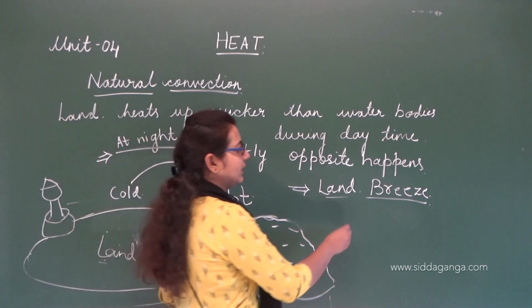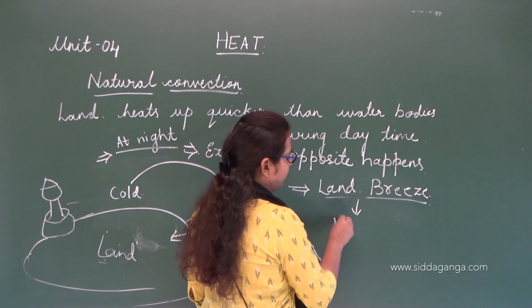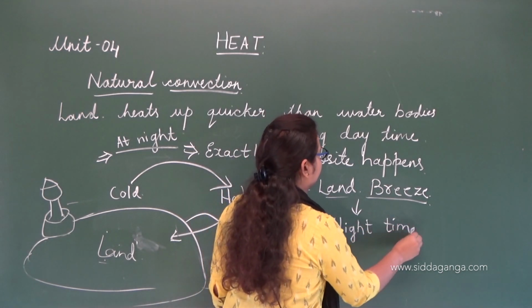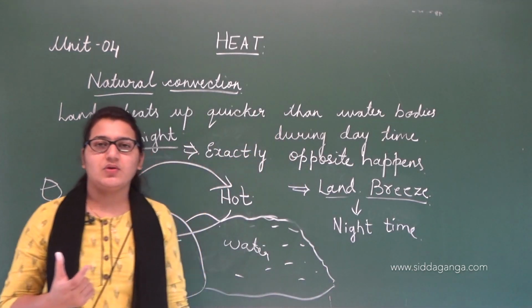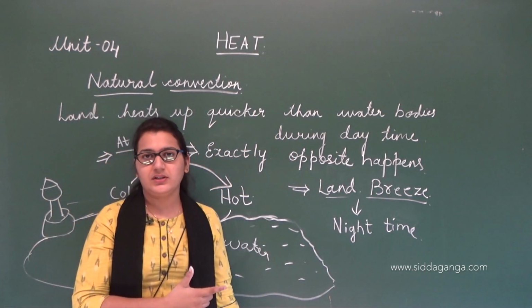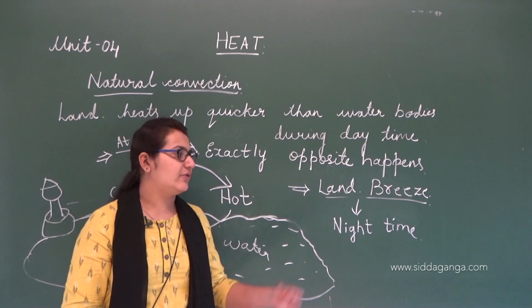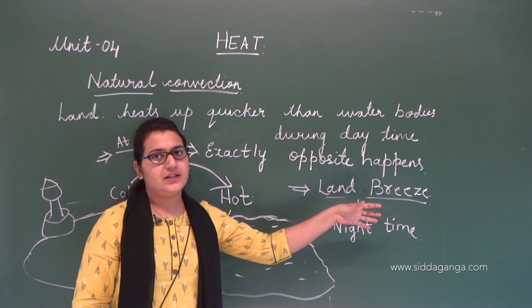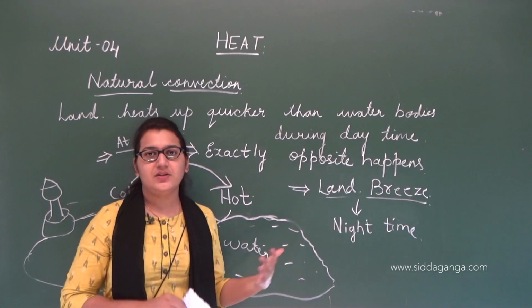This occurs at night time. So the movement of air molecules from the land surface to the water is land breeze, which happens during night time.